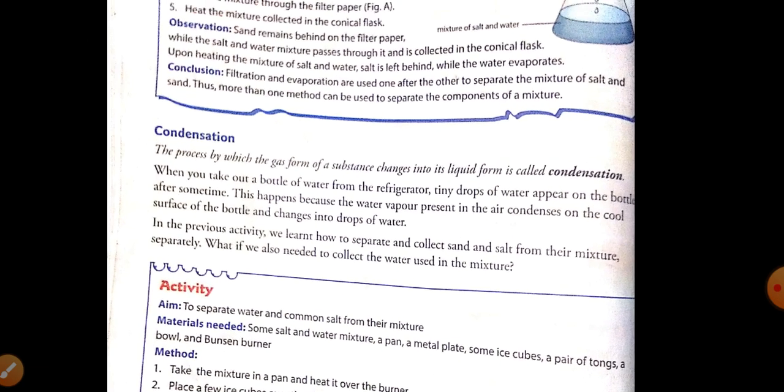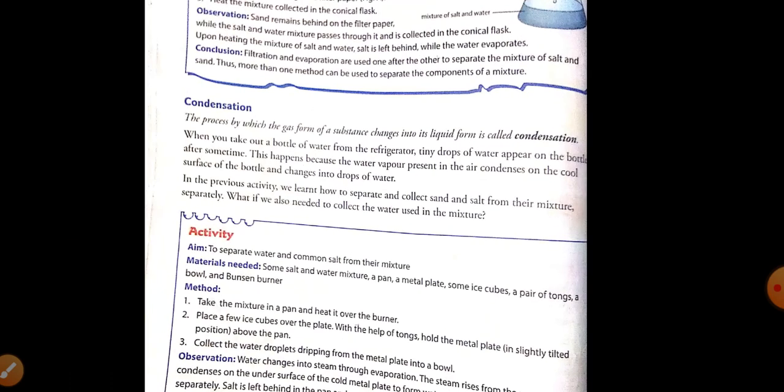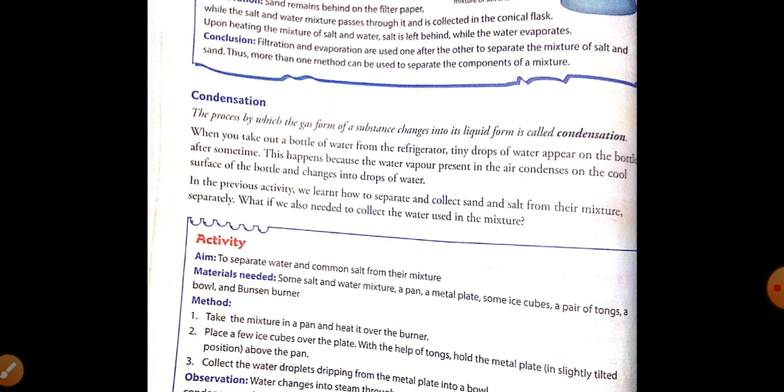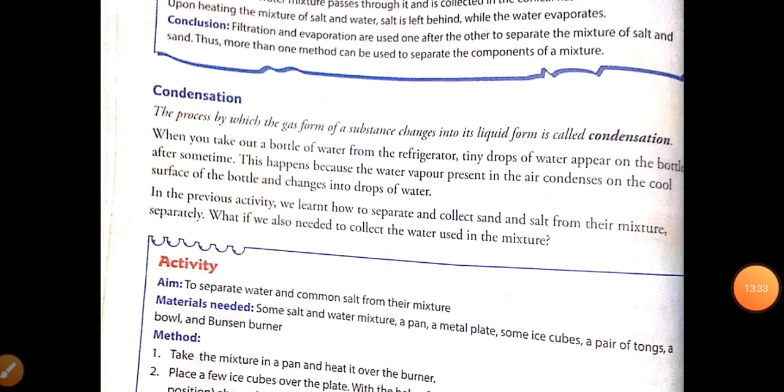The next process we were talking about is condensation. This definition also we have learned in previous classes. Condensation is the process by which the gas form of a substance changes into liquid form.